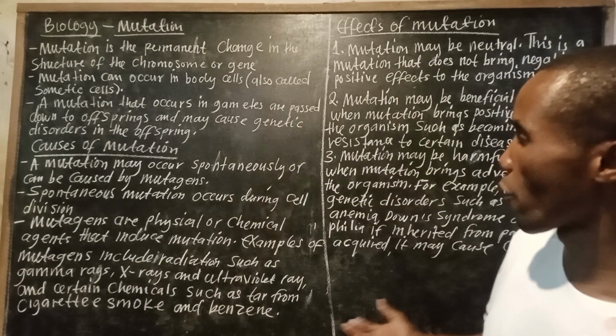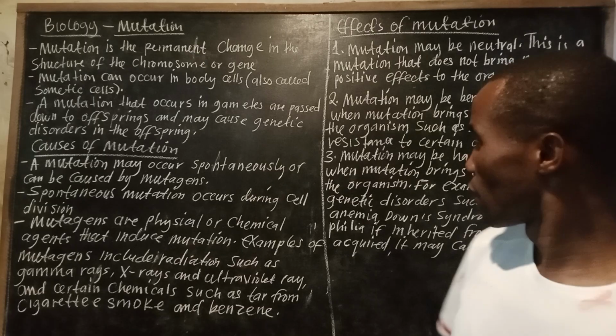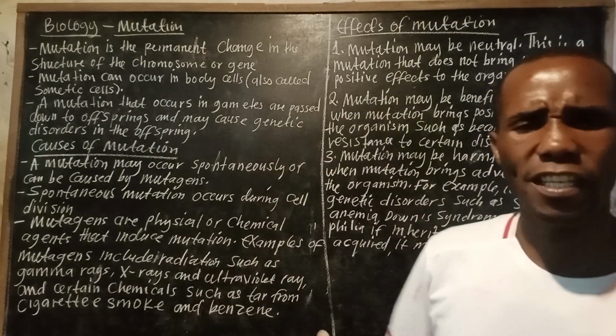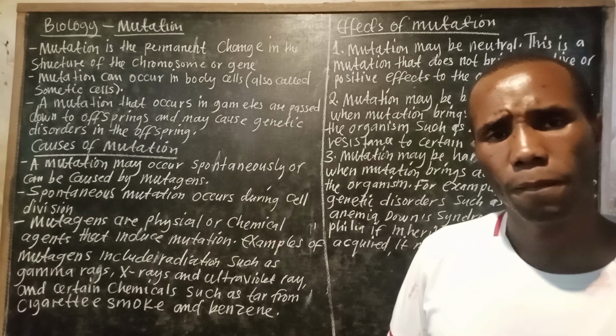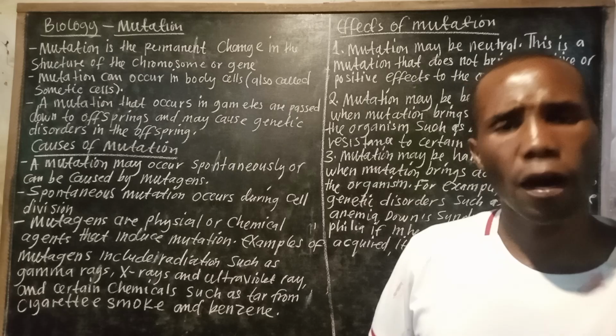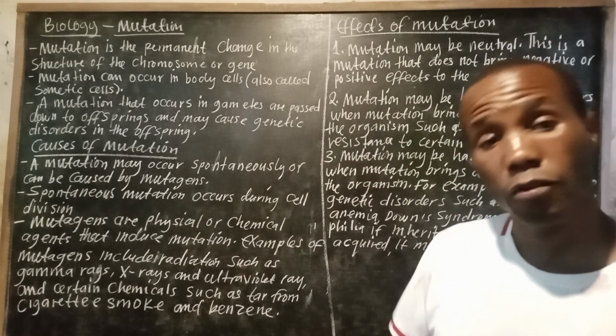We have quite a number of mutagens, including radiation such as X-ray and gamma ray. We also have ultraviolet ray.